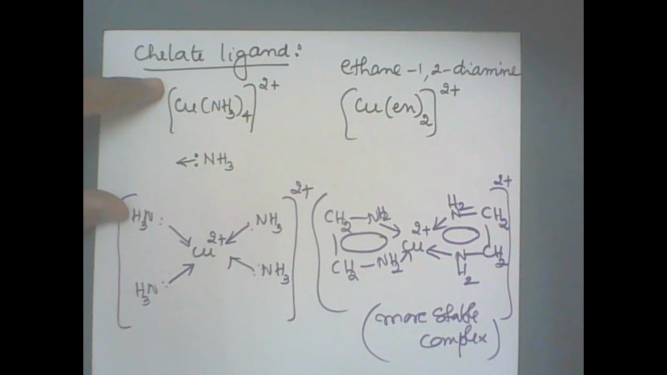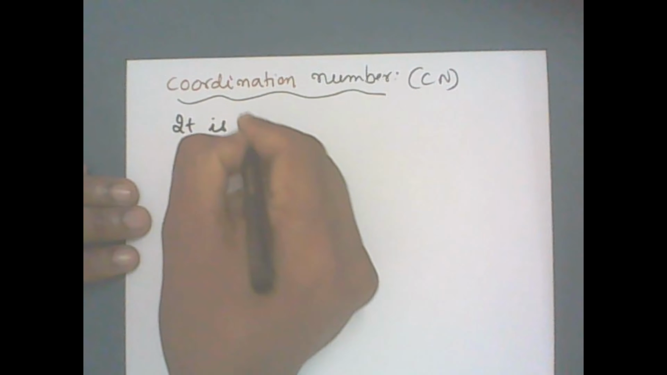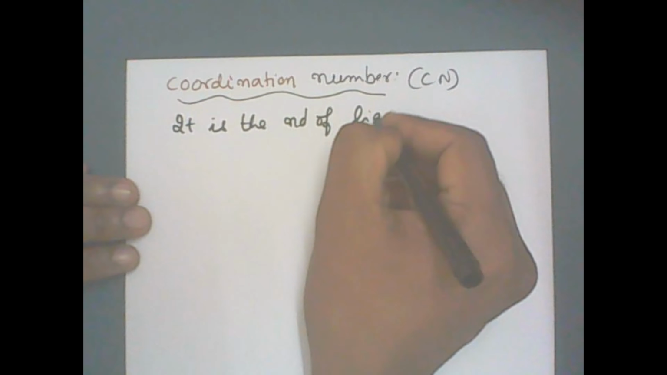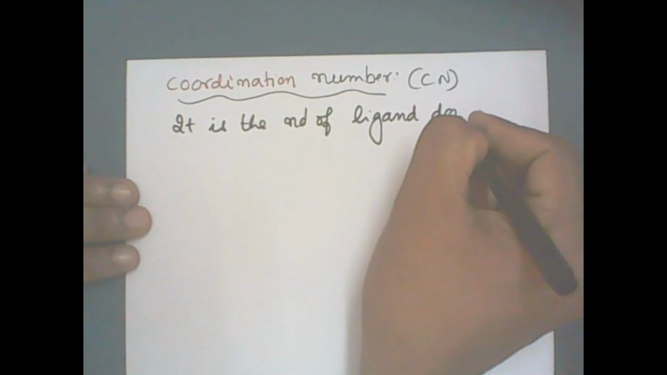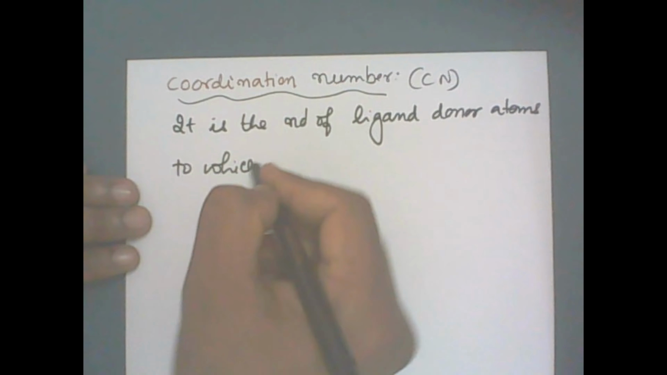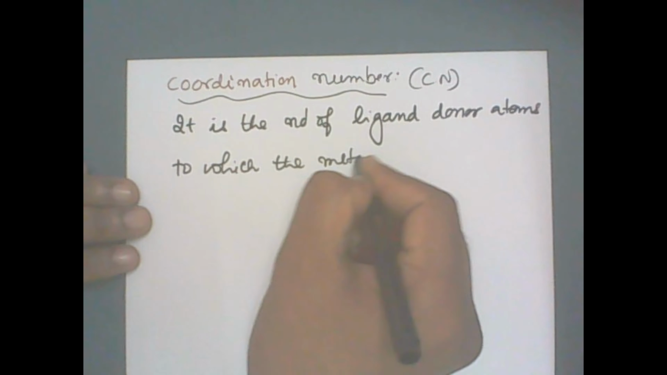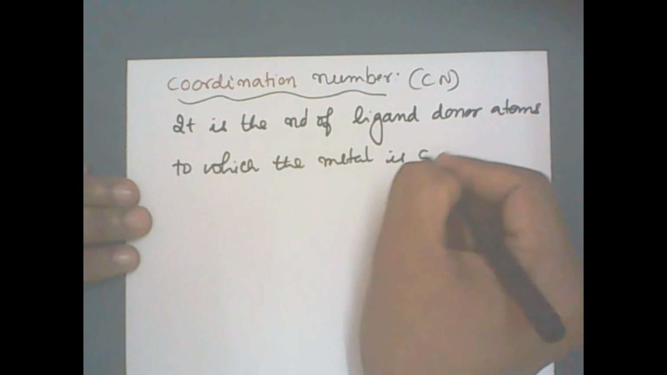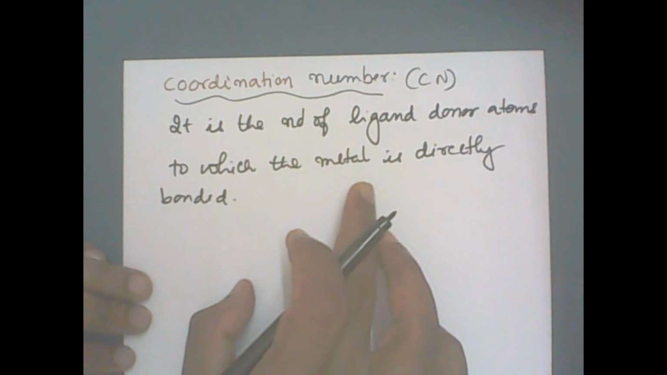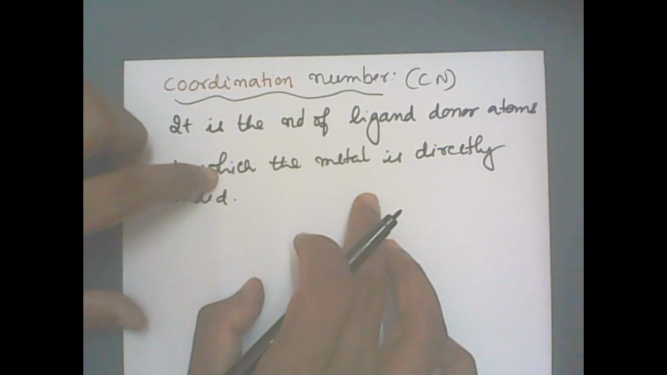Now what is coordination number? I will write down the definition first. It is the number of ligand donor atoms to which the metal is directly bonded, which means here you have to calculate the number of donor atoms attached to the central metal atom.